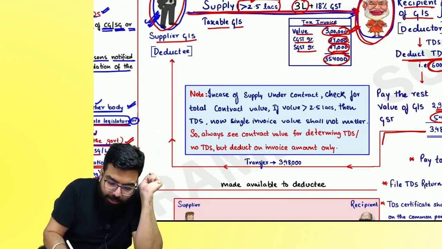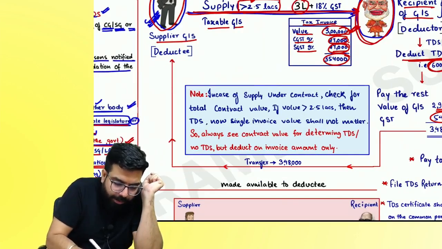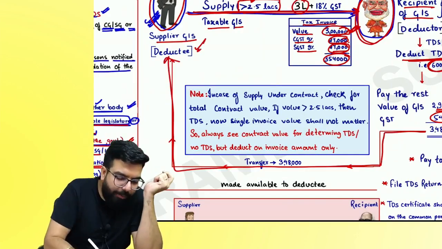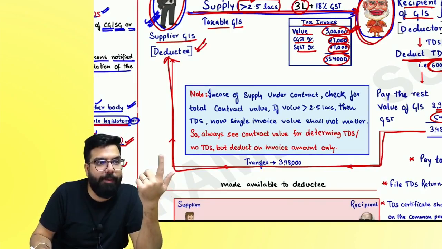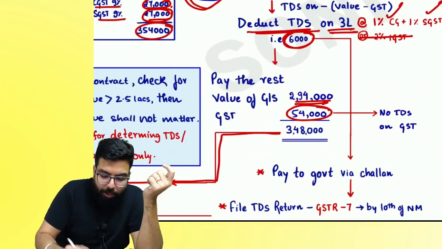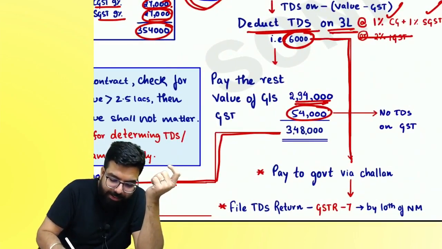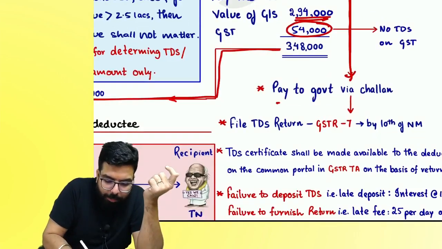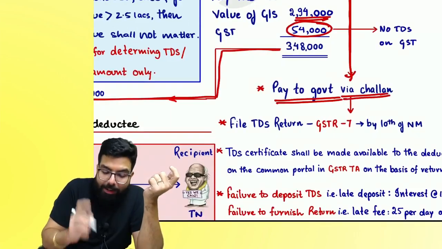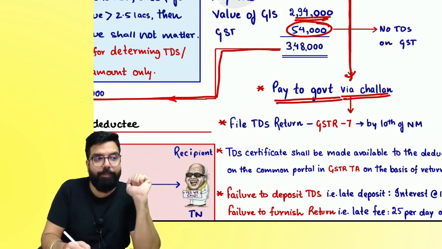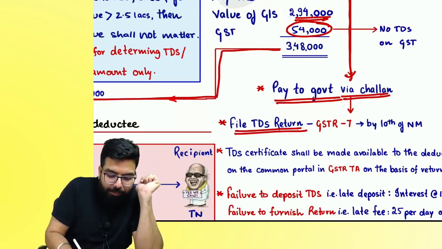3 lakh 48,000. They will give it to whom? The supplier. The supplier will say, where is my 6,000? Do you agree with me? So what will the government department do? It will give the 6,000 to the government by a challan, and the government department has to file one return. What is the name of the return, everyone? GSTR 7. By what date?